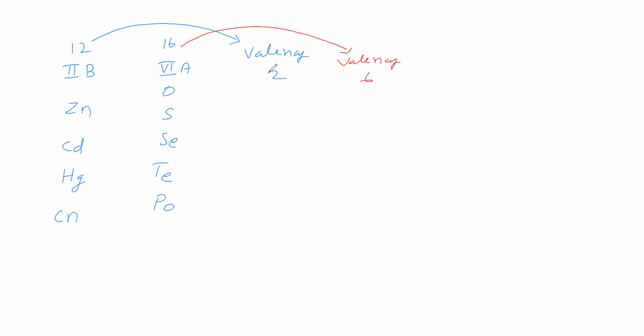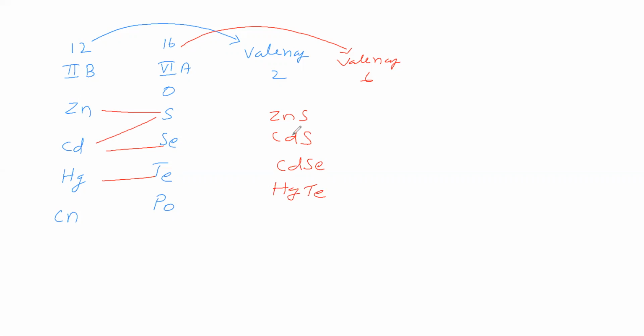Now, using these two groups, let us prepare some compounds. One is ZnS. Next is CdS. Next is CdSe. Next is HgTe. Using group 12 and group 16, we prepared these compounds.